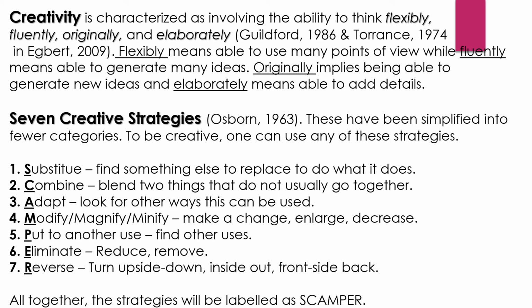Okay? So we have 7 creative strategies as per Osborne of 1963. These have been simplified into fewer categories. To be creative, one can use any of these strategies. So, SCAMPER. So when we say SCAMPER, S stands for substitute. When we say substitute, that is finding something or thinking of something to replace, to do what it does.